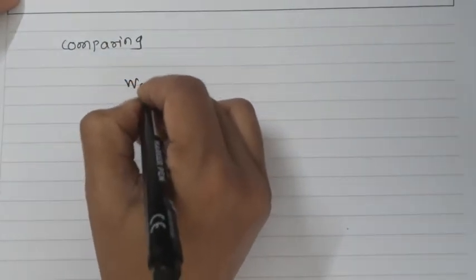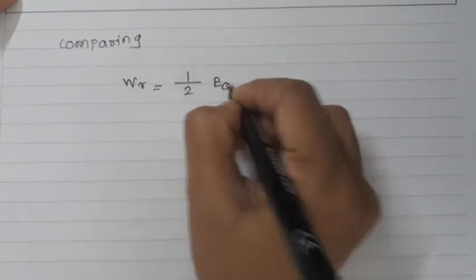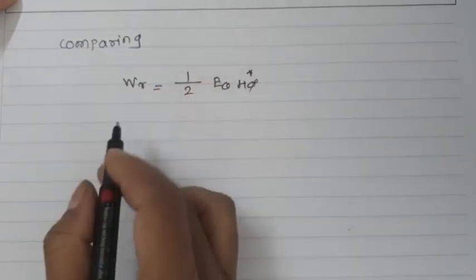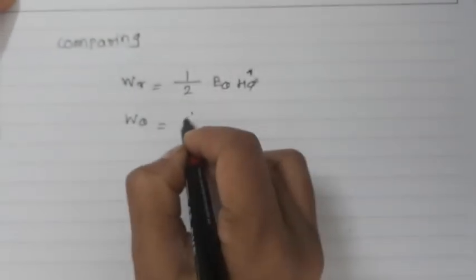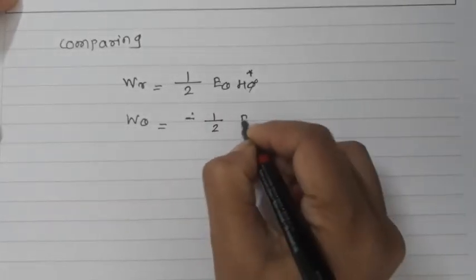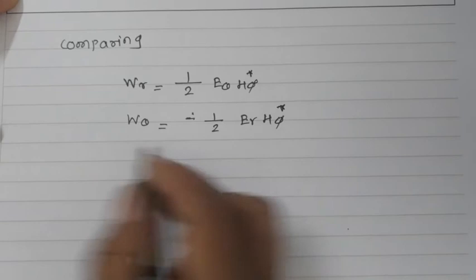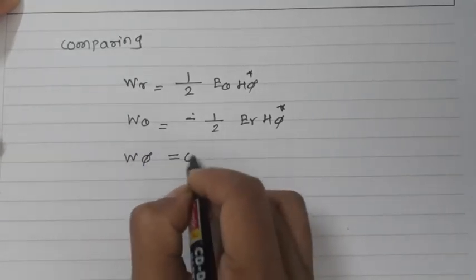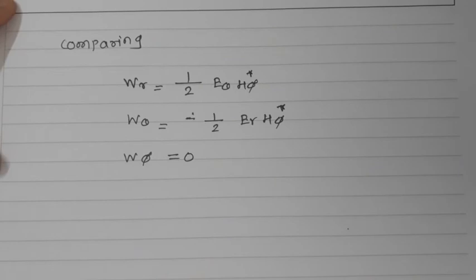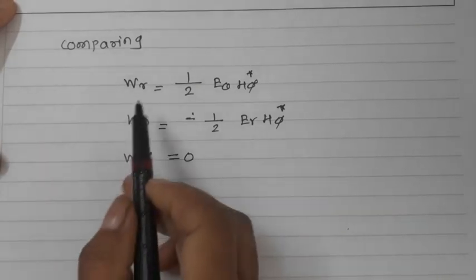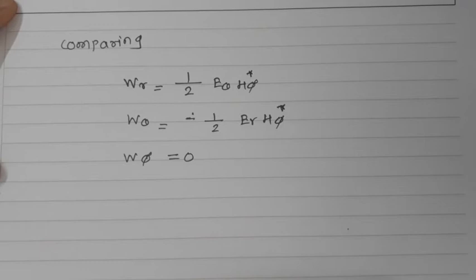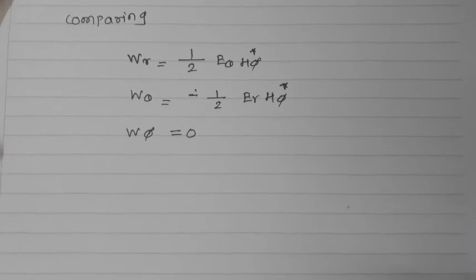I'll get WR equal to 1/2 E theta H phi complex. W theta will be minus 1/2 ER H phi complex, and W phi will be 0. So this will be the power density in the R and theta directions. Here each component of W bar can be obtained separately, in each separate direction. So first we'll talk about WR, so let us find out this WR.